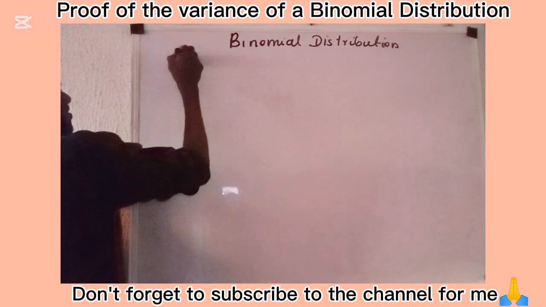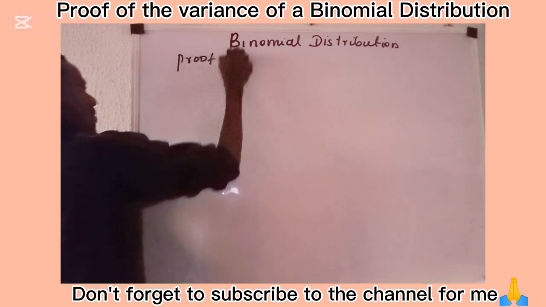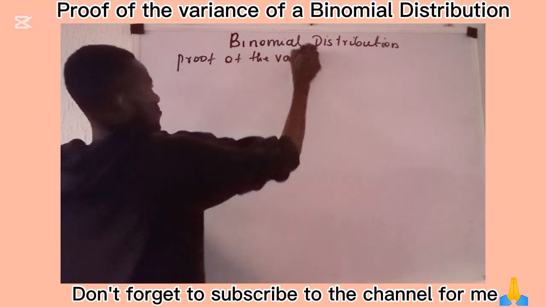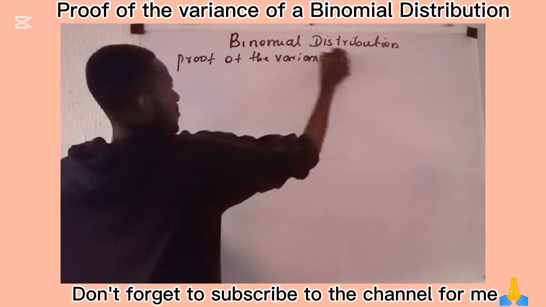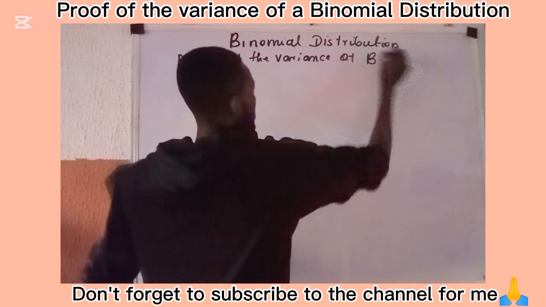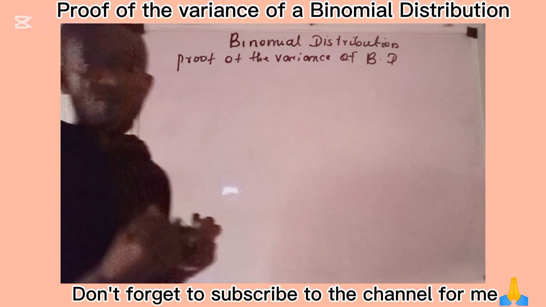Proof of the variance of binomial. Permit me to write BD as binomial distribution.